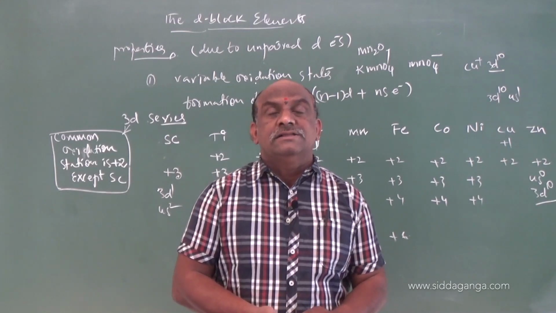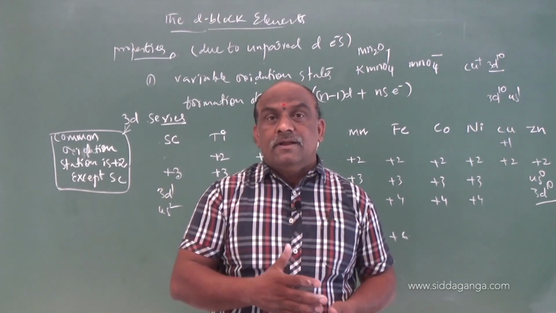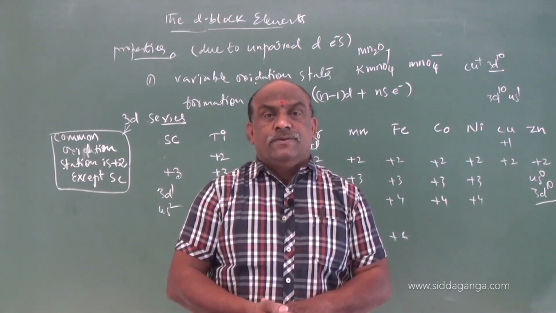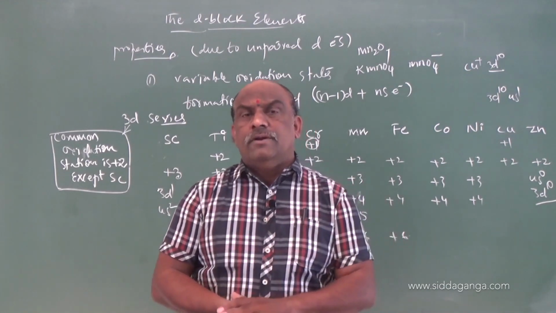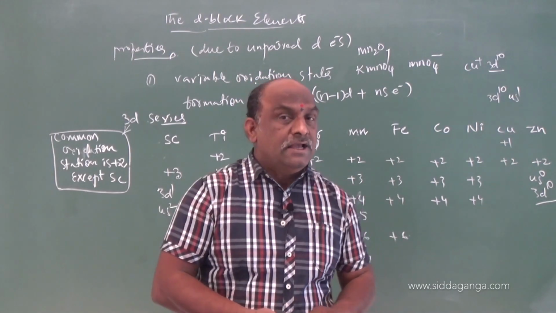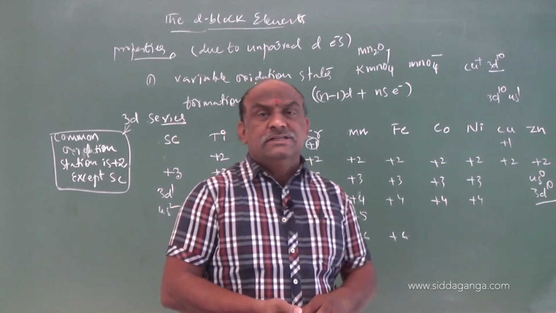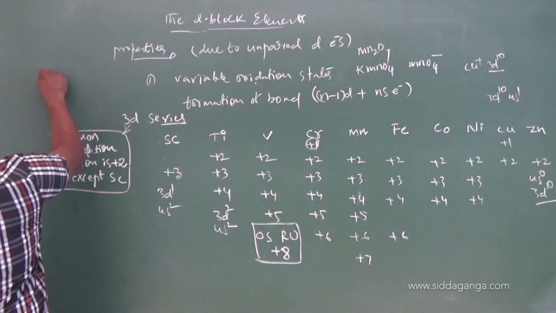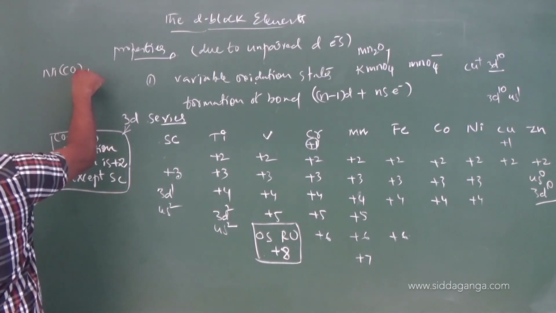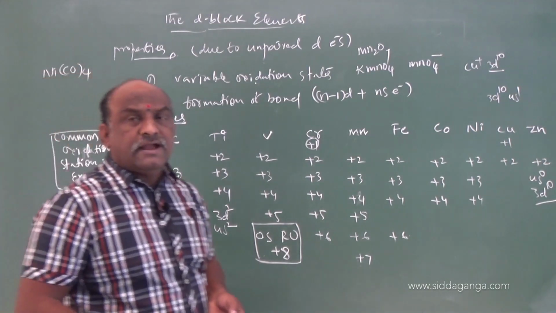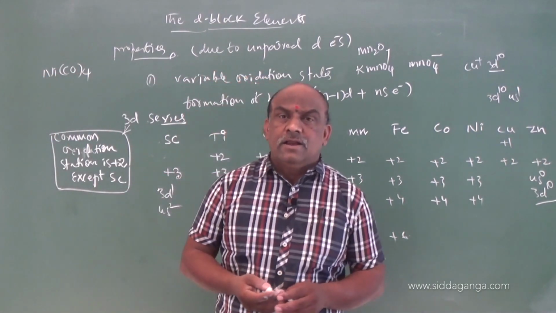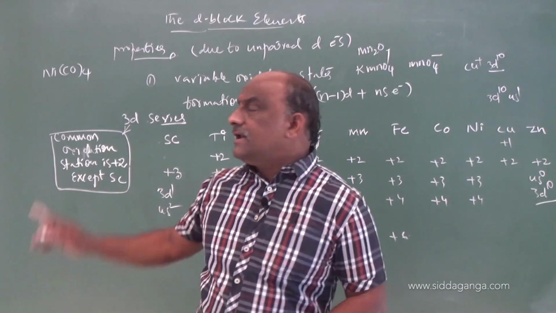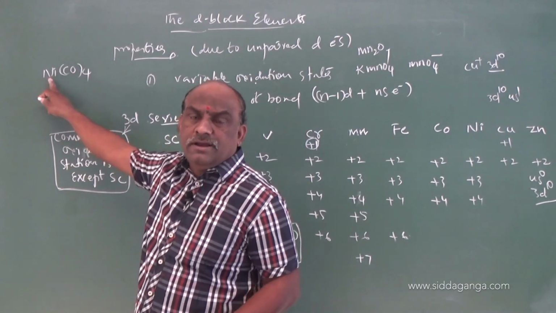The vacant d orbitals accommodate the incoming electron pairs donated by the ligands, due to the formation of coordinate covalent bonds. In these cases, the transition elements exhibit zero oxidation state. What are the examples? Let us consider one example, Ni(CO)4. Ni(CO)4 is called nickel tetracarbonyl, or it can be written as tetracarbonyl nickel(0).